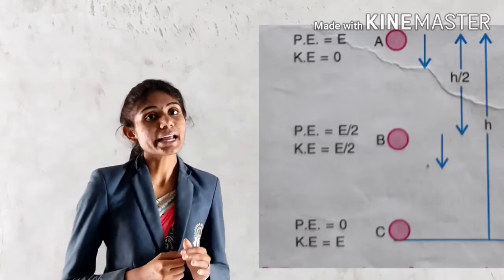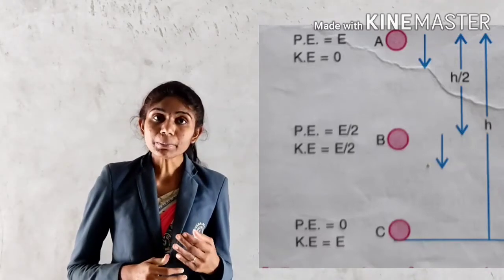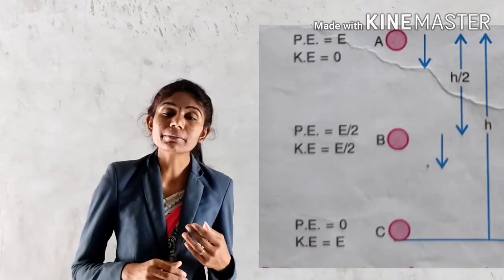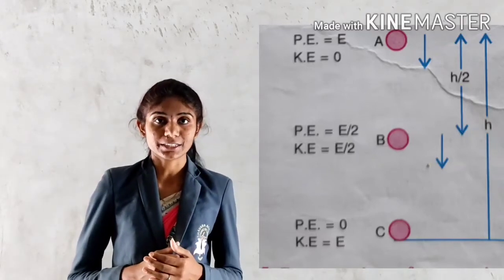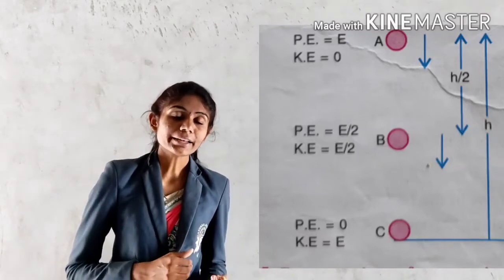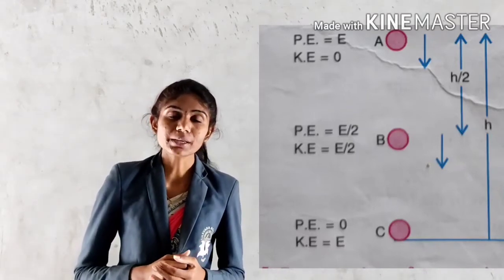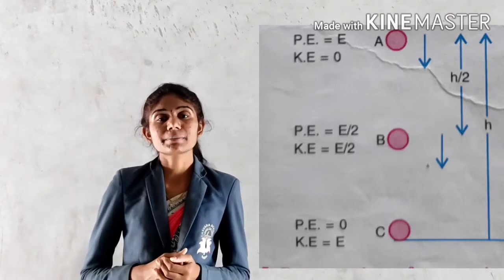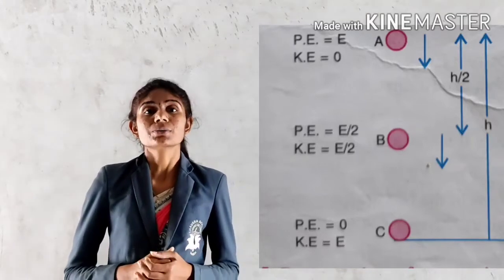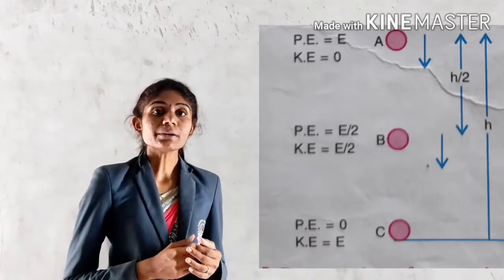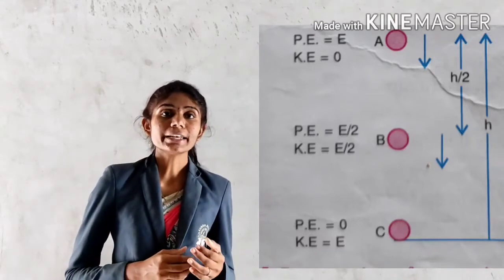Now, as it reaches the ground, the complete potential energy gets converted into kinetic energy. As a result, at point C, potential energy becomes 0 and kinetic energy becomes E. So in this way, the energy gets converted from potential to kinetic energy.